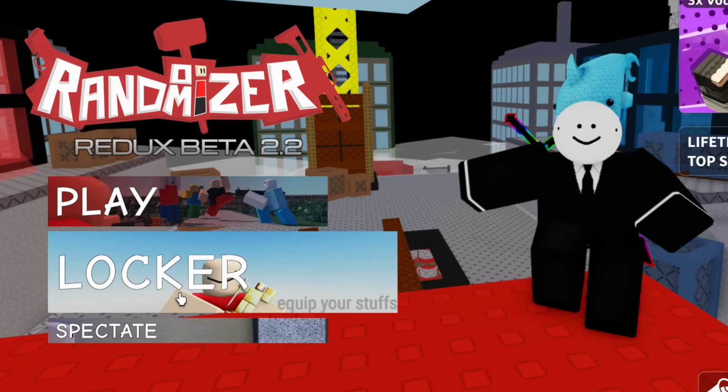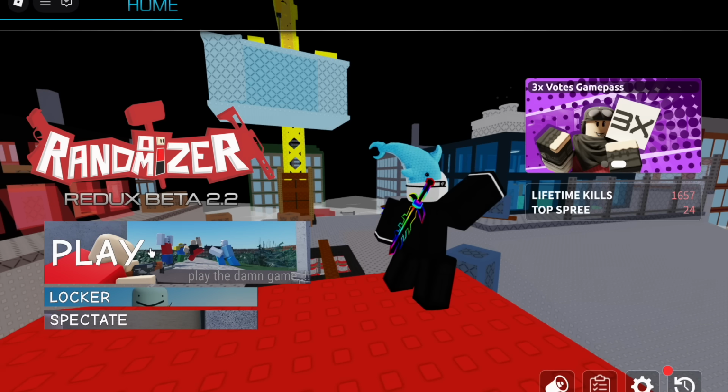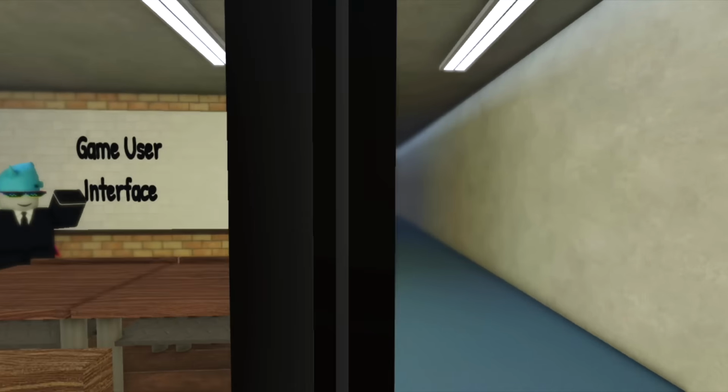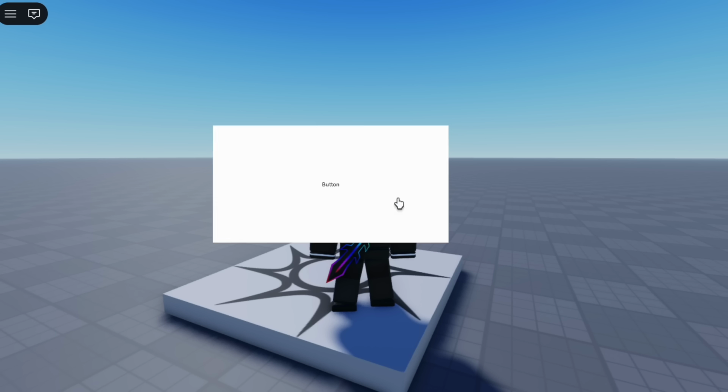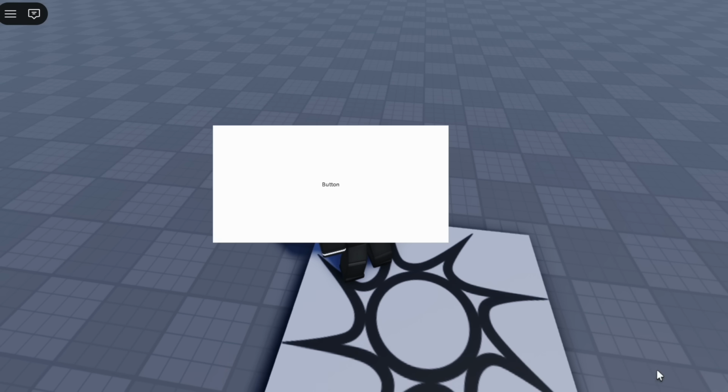GUI is any little button that'll pop up on your screen, like for a menu, they'll have the play button or whatever. And GUI stands for Game User Interface. It's just user interface as in anything on the screen that the player can interact with, like buttons or whatever.